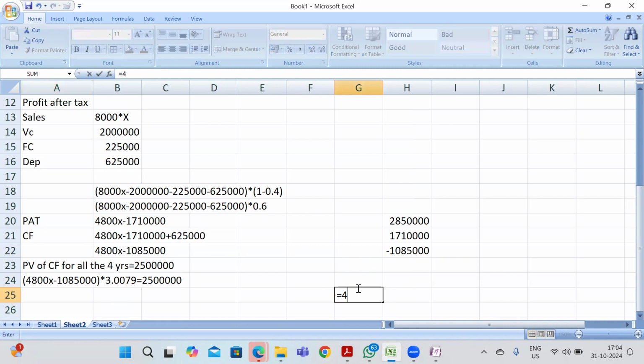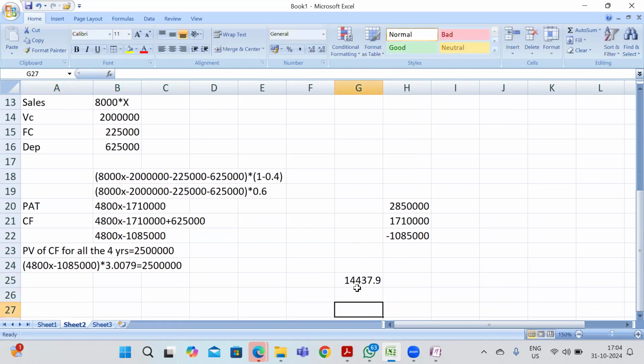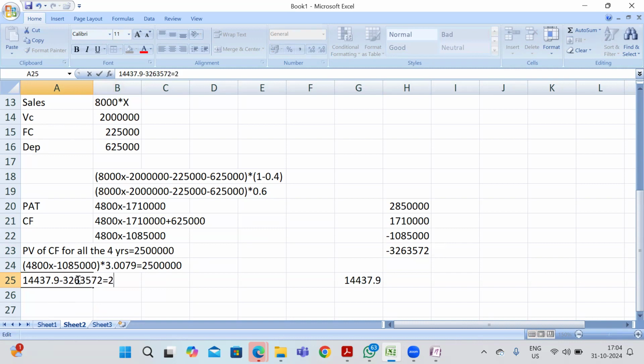So 4,800 into 3.0079 is 14,437.9, minus 10 lakh 85,000 into 3.0079, which is 32,63,572, is equal to 25 lakhs.